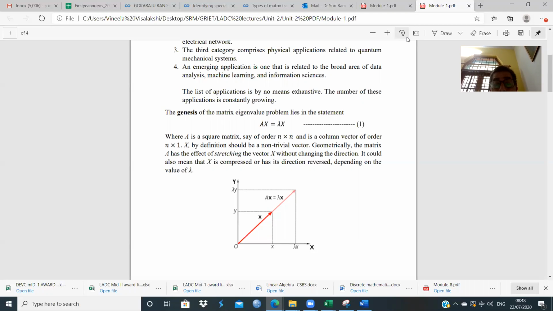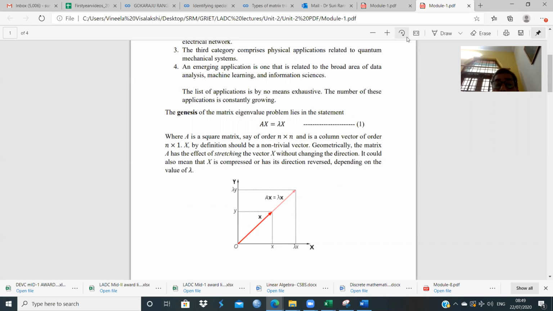For example, the matrix A can rotate the vector, or it can reflect about the x-axis or y-axis, and so forth. But there is one special situation when the matrix A, when operated on a vector x, just stretches that vector without changing its direction. So this is the genesis of the matrix eigenvalue problem.